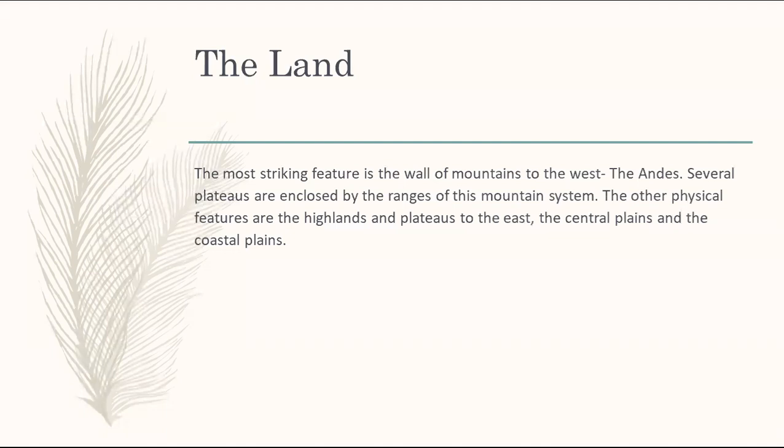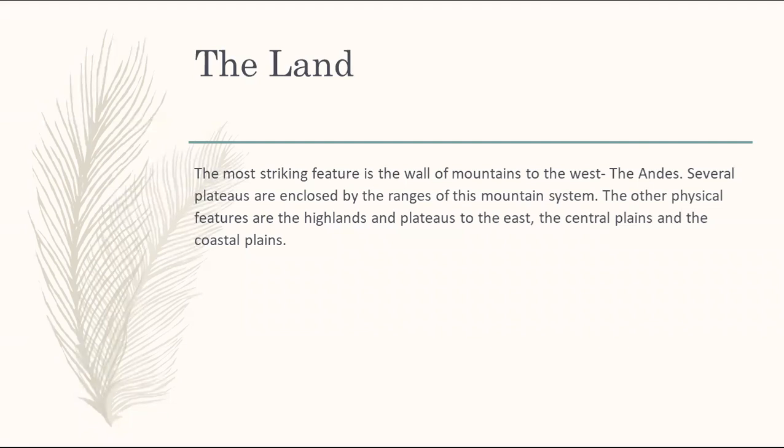Study the physical map of South America that's mentioned in figure 7.1 in the book. The most striking feature of the land of South America is the wall of mountains to the west, known as the Andes, and several plateaus enclosed by the ranges of this mountain system.